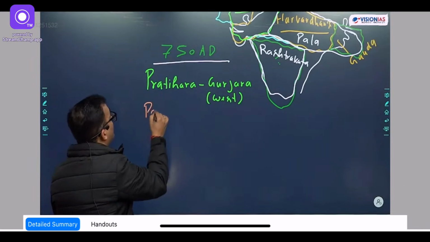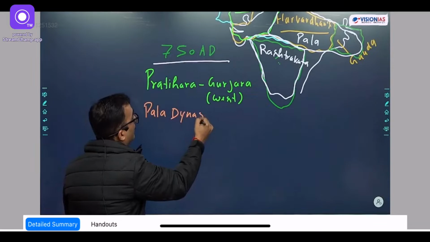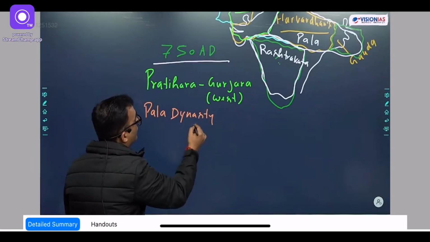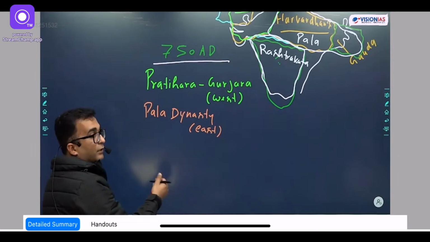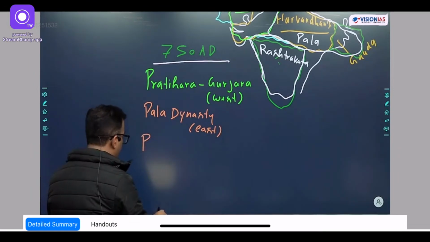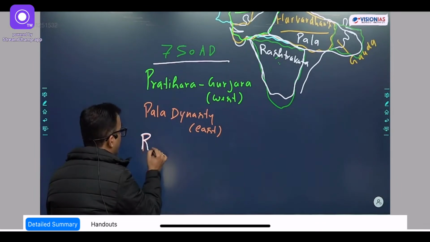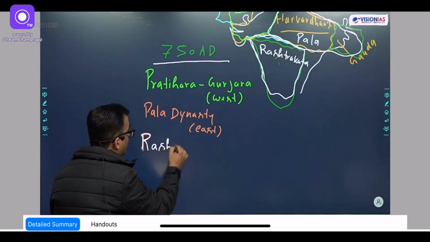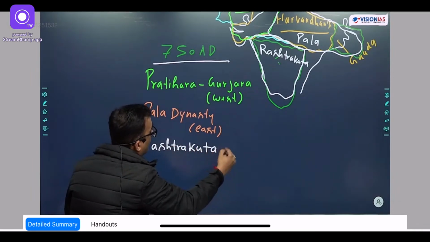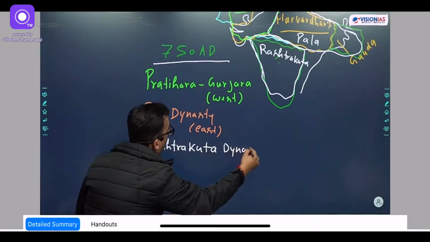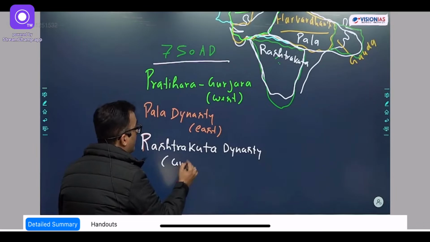Pal dynasty emerged in the east, and the Rashtrakoot dynasty in central India, central plus Deccan.